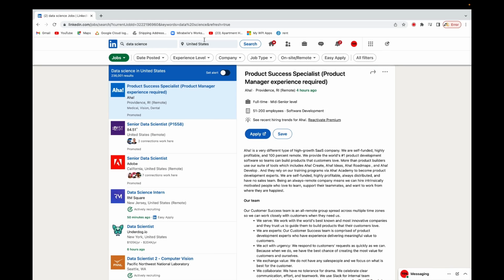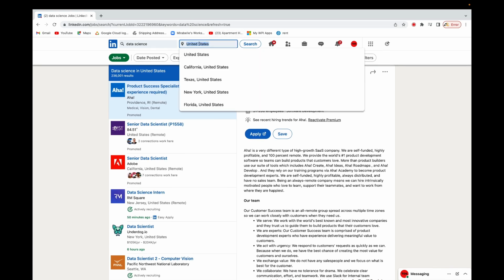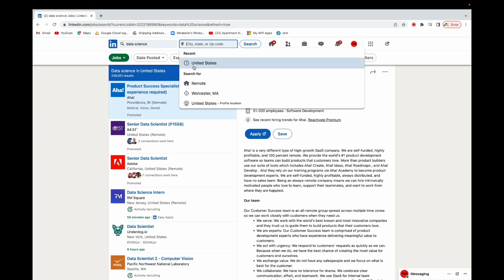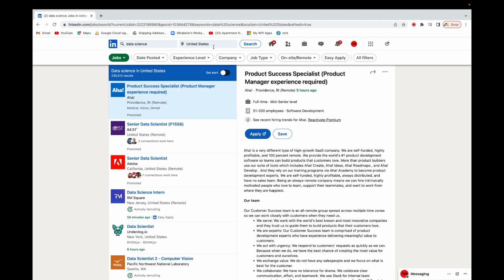Okay, so here you can select your state. So the US is automatically there. But if you are not there, and if you are in India, you can easily choose India. Or if I say China, you can easily do that. Whatever location you are in, you can easily do it. Okay, and then you search for that. All right. So let's say I choose United States, and then here you see that we have date posted.